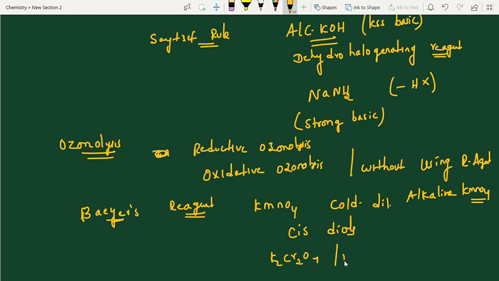K2Cr2O7 in strong acidic medium or strong basic medium. If you use KMnO4 in a strong acidic medium or strong basic medium, what will you get? You will get CO2 and water. So some oxidation reactions are there. I'll explain this question, CO2 and water. And oxidative ozonolysis also gives the same products. So some questions I will discuss separately. Now next one.